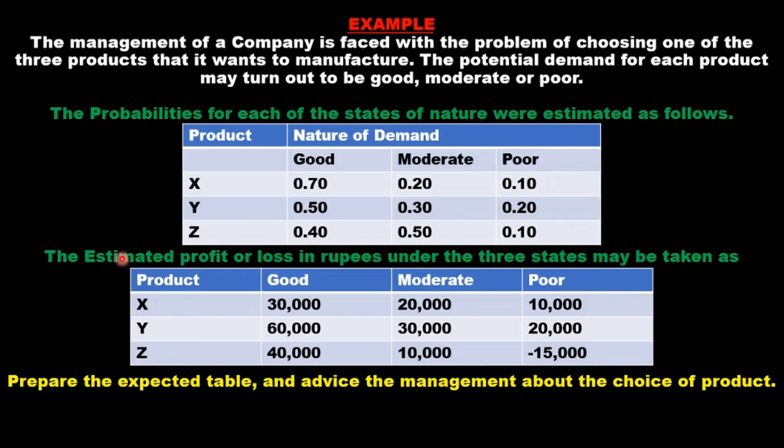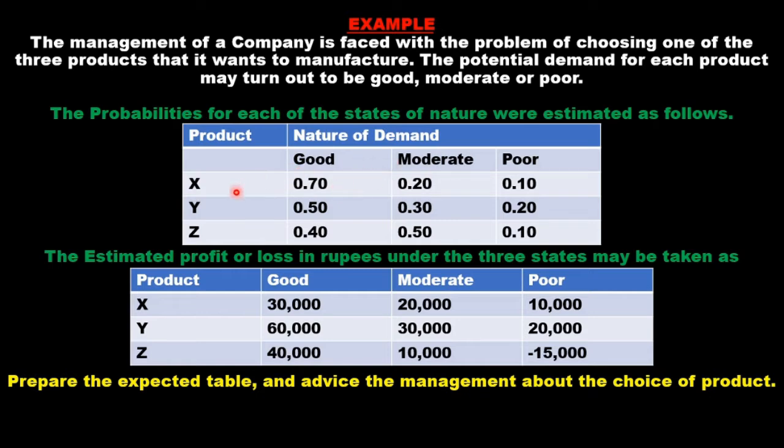So we are given that there is a company and the management of that company is faced with the problem of choosing one of the three products. They have three products, X, Y, and Z, and they also know that there are three states of nature: good, moderate, and poor demand, potential demand for the three products, and the corresponding probabilities are also known to us.